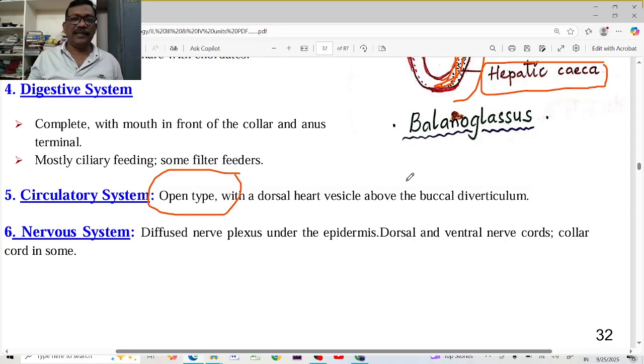Here one thing I would like to tell you is that a closed type of circulatory system is present in Annelida, that is Oligochaeta only, the earthworm. But the remaining non-chordates, Arthropoda, Mollusca and Echinodermata, all have an open type of circulatory system, including this one, and the next, protochordata, also has an open type of circulatory system.